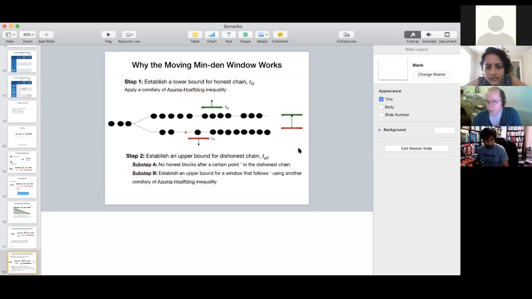Can you go into more detail on the proof?